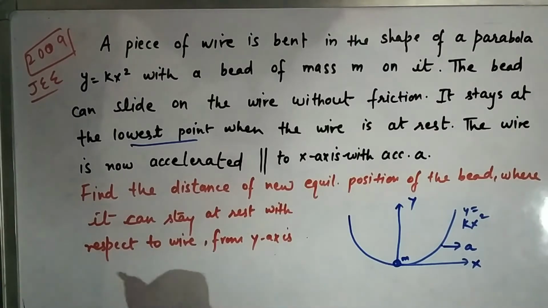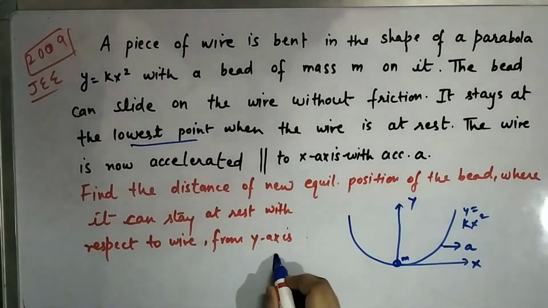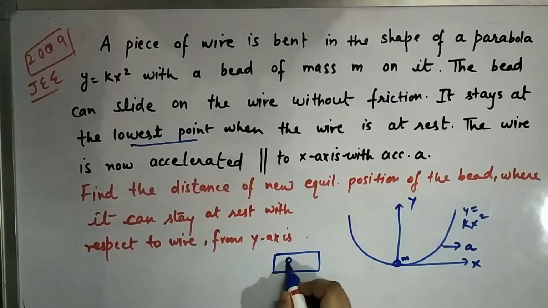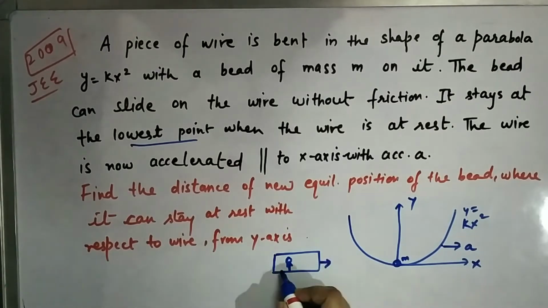So let's try to sort that out. You know that when there's a car at rest and there's a person sitting in it, the person is properly sitting, no problem. But as soon as the car starts moving, the person feels a jerk in the backward direction. Why so?